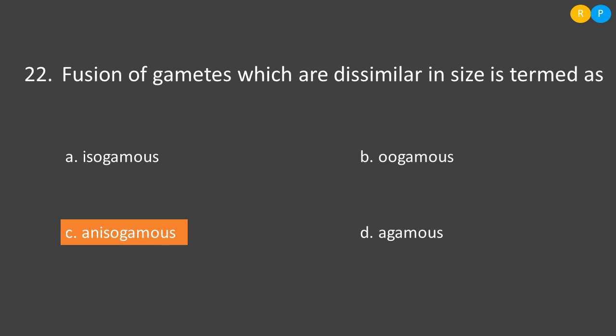Then what is meant by agamous? Agamous is nothing but without gamete fusion. Clear, right? But in the question they have asked the fusion of gametes when they are of dissimilar size. So the correct one is option C, anisogamous.